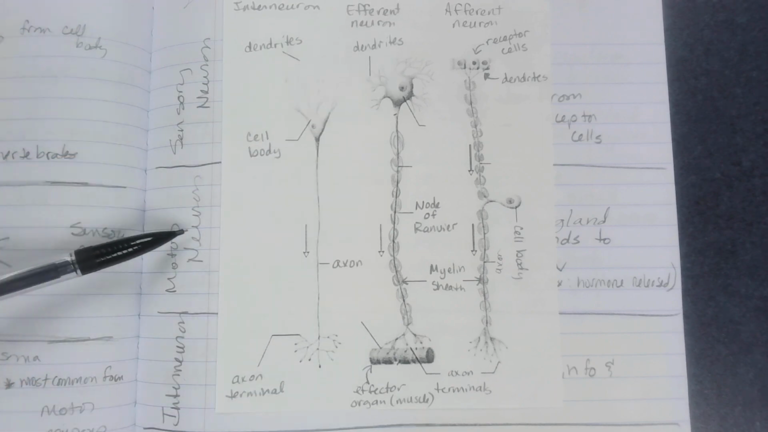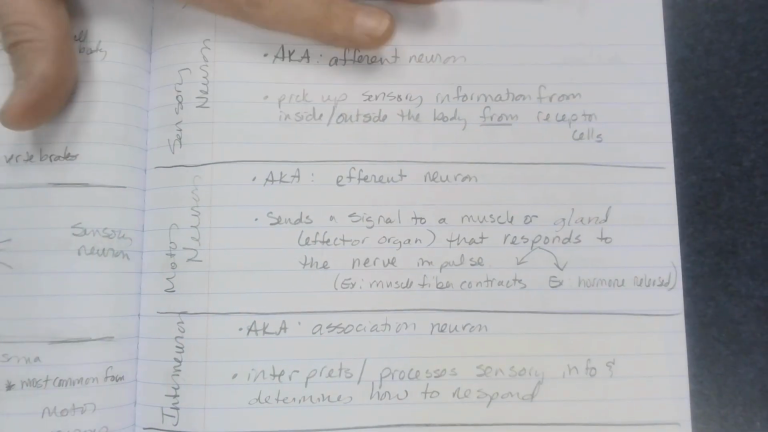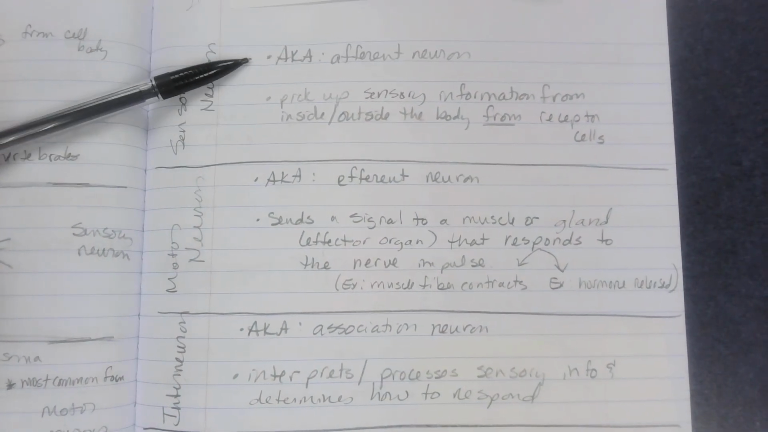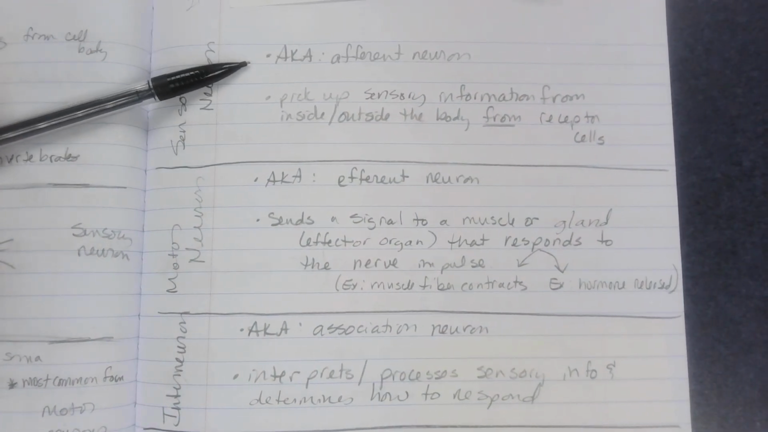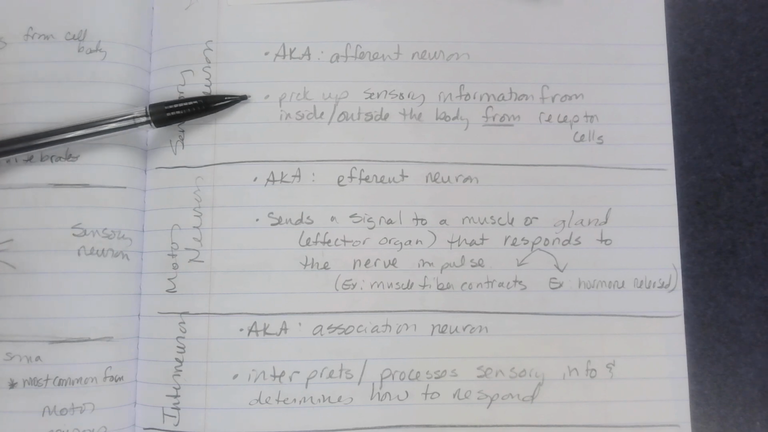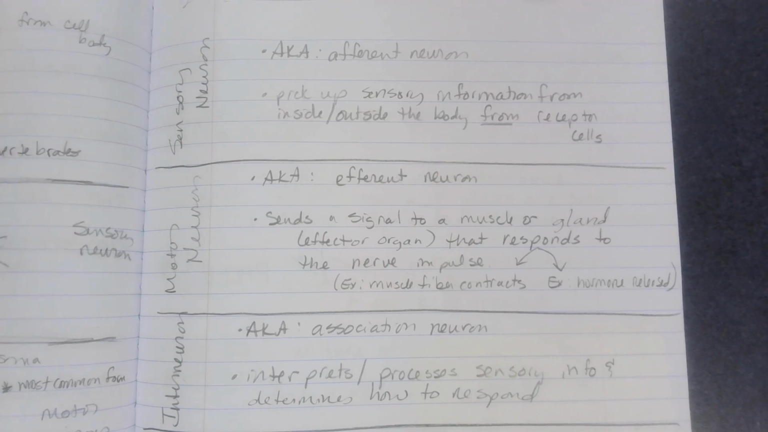All right, so a sensory neuron is also known as the afferent neuron. Sensory neurons pick up sensory information from the inside or outside of the body from receptor cells. So you have to have the specialized receptor cells to pick up the information. Sensory neurons themselves only carry it from your receptor cells to your brain. They don't pick up the information from the environment.